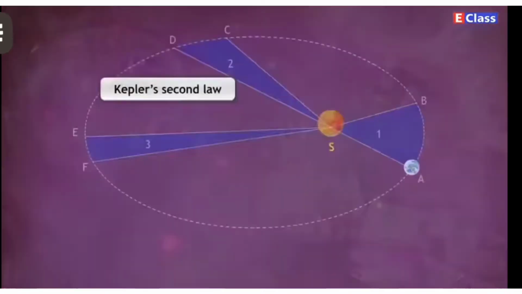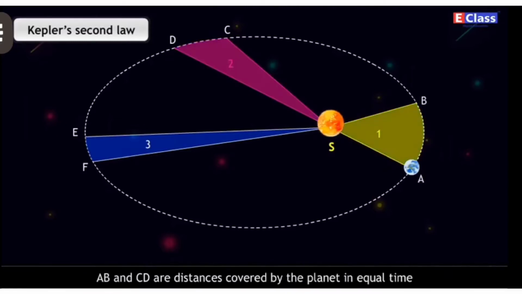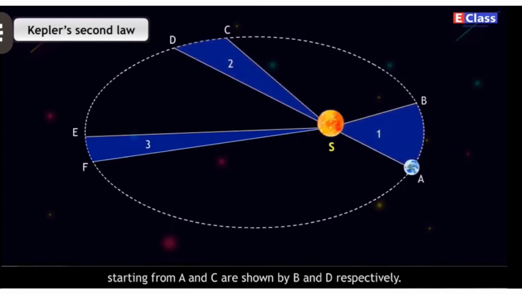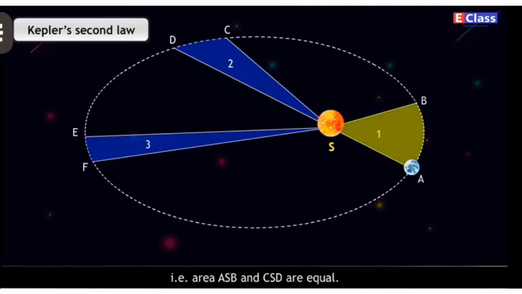Kepler's second law. The line joining the planet and the sun sweeps equal areas in equal intervals of time. AB and CD are distances covered by the planet in equal time. That is, after equal intervals of time, the positions of the planet starting from A and C are shown by B and D respectively. The straight lines AS and CS sweep equal area in equal interval of time. That is, areas ASB and CSD are equal.